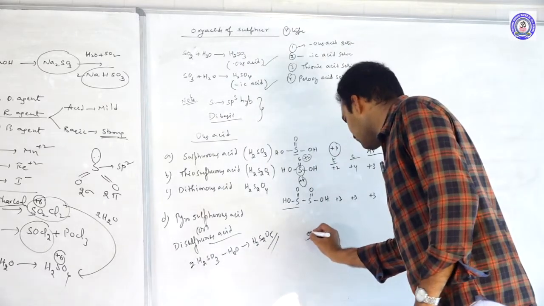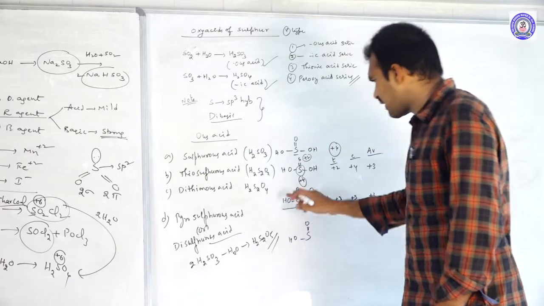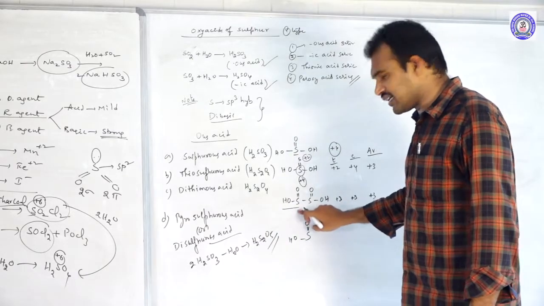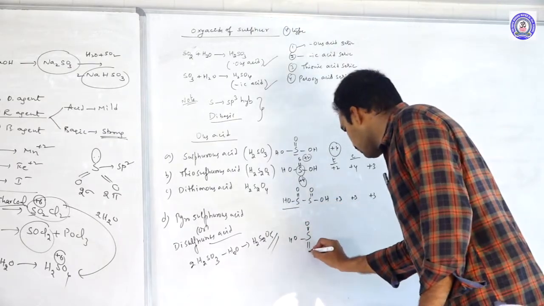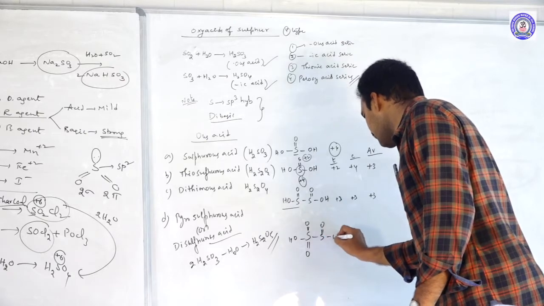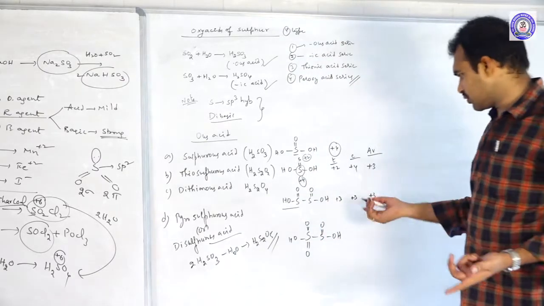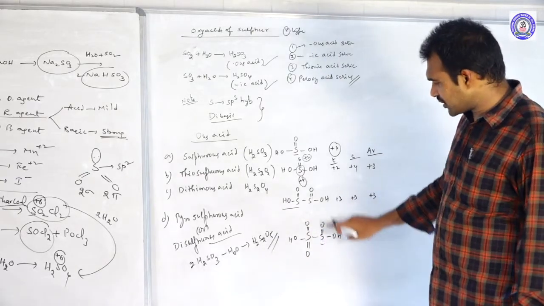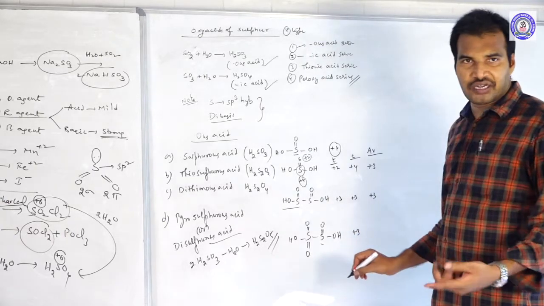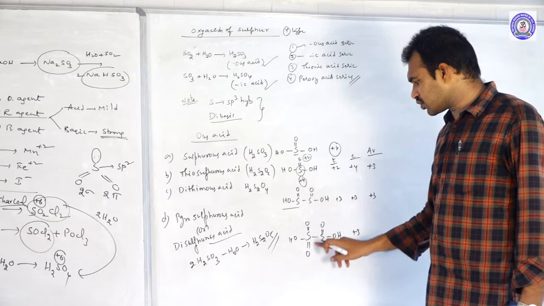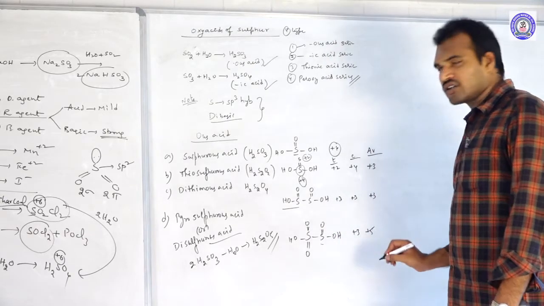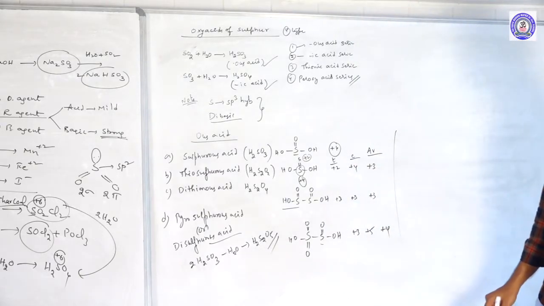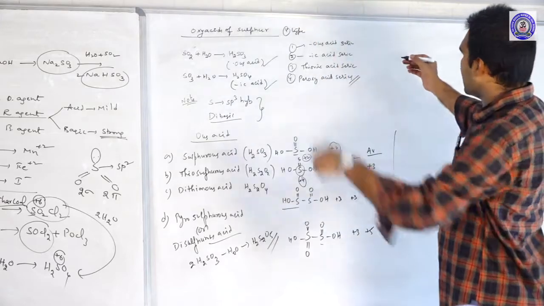And if you look at the structure, S double bond O OH. What is the difference between this one and this one? H2S2O4, H2S2O5. Draw the same structure, but here at one sulfur atom you keep a double bond O. So this is a terminal and this is central. For the terminal, -2 -1 plus 3 is the oxidation state. Coming to here, -2 -1 -2 0 plus 5 is the central oxidation state. Average is +4. So these are the ous acids. Clear? Next, move to the ic acids.